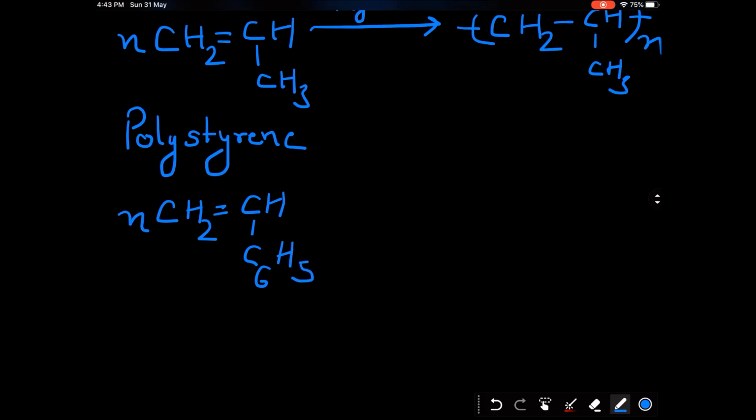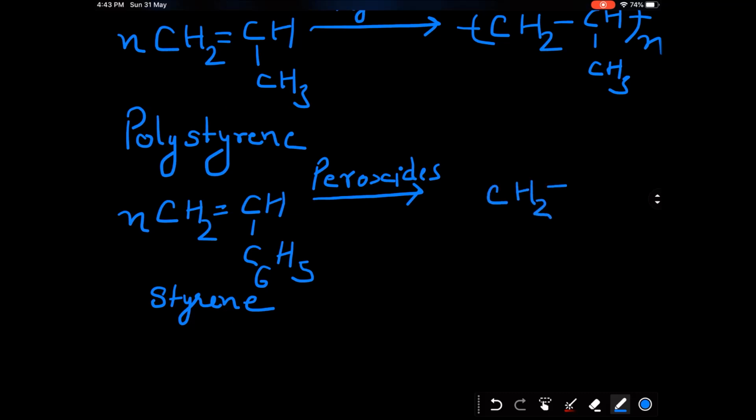A large number of styrene molecules, the monomer unit is styrene in this case, will polymerize under free radical polymerization conditions, in the presence of peroxides. After polymerization, break this pi bond and we get a polymer that is called polystyrene.